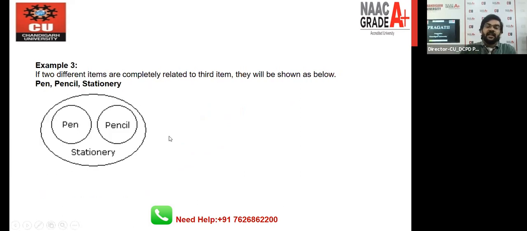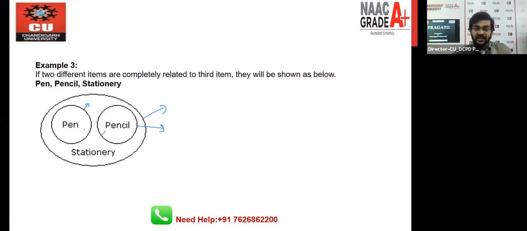Pen, pencil, and stationery. We all know that at stationery shops, pen is there, pencil is there, but pen and pencil are different groups. So in this diagram, stationery is represented with the bigger peripheral, and the pen and the pencil are the smaller ones. Pen and pencil circles cannot overlap with each other because they are different groups.